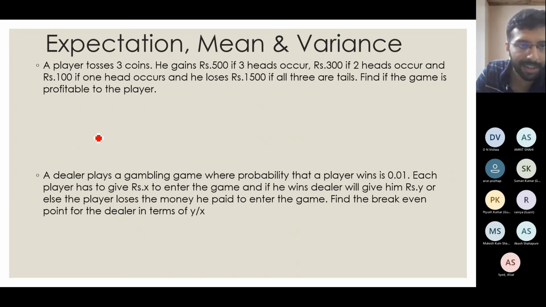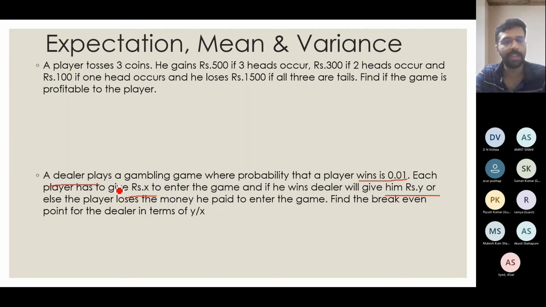So now again the same statement I am modifying slightly in terms of the dealer. A dealer plays a gambling game where the probability that a player wins is 0.01. So the probability that the dealer wins is 0.99, right? And each player has to give rupees X to enter the game. And if he wins, the dealer will give him rupees Y. And if the player loses the game, the dealer doesn't have to pay him anything back. And find the break-even point for the dealer.